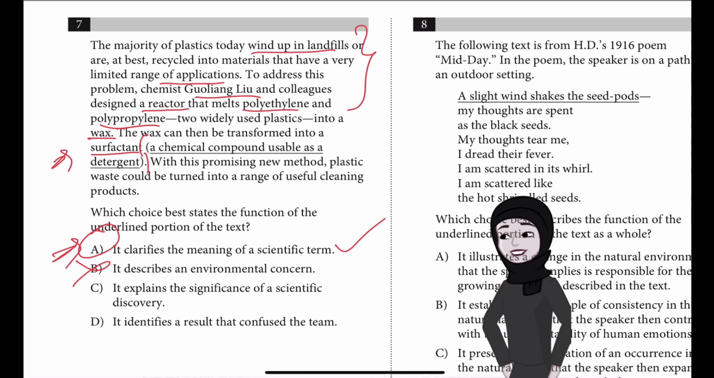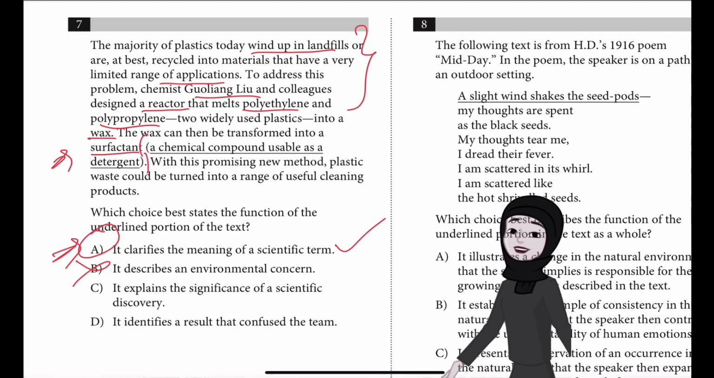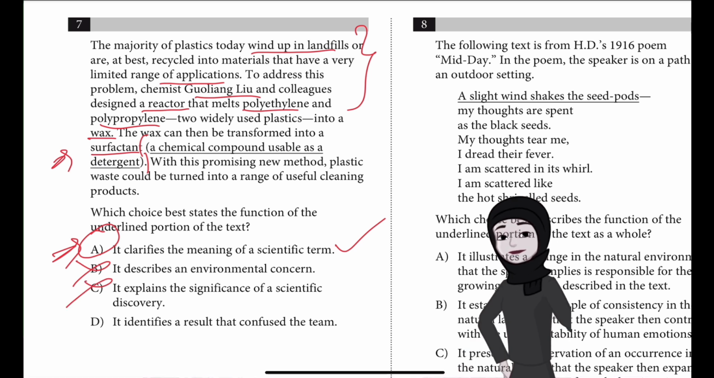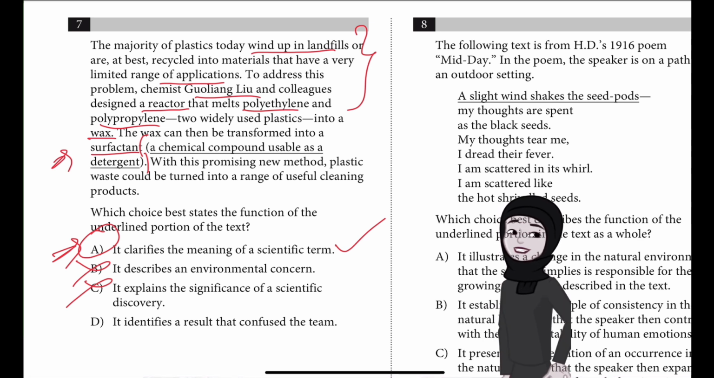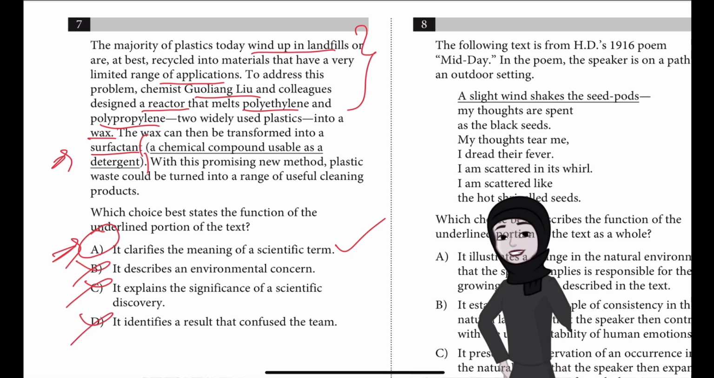B is incorrect. Though the text as a whole focuses broadly on an environmental concern, the underlined phrase does not. It simply indicates what a surfactant is. Choice C is incorrect. Though the text as a whole focuses on a scientific discovery, Liu and colleagues' solution to the problem of plastic recycling, the underlined phrase does not explain its significance. It simply defines a scientific term used in the discussion.